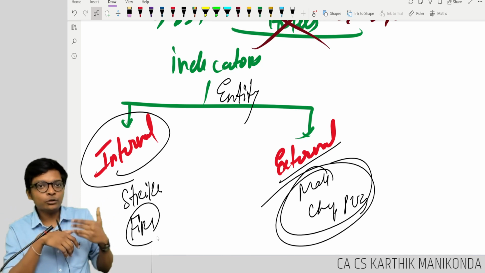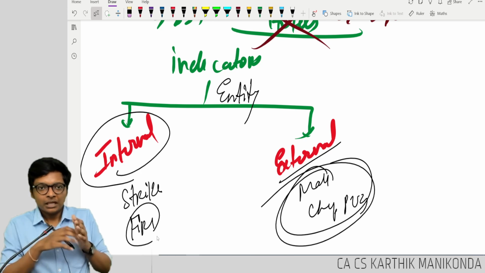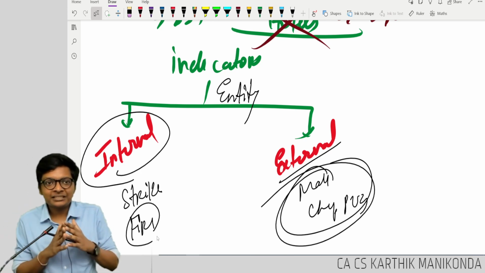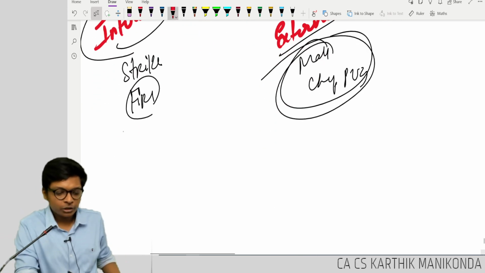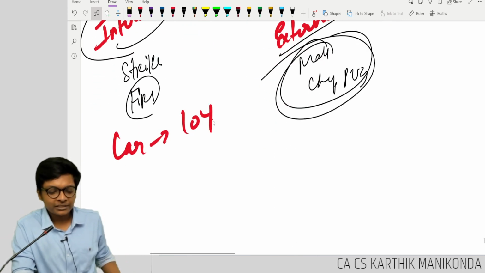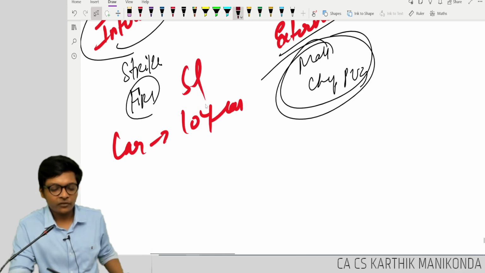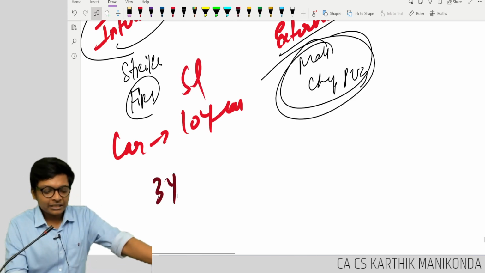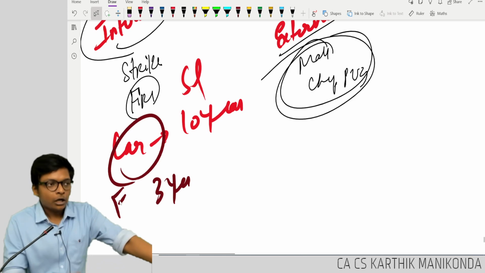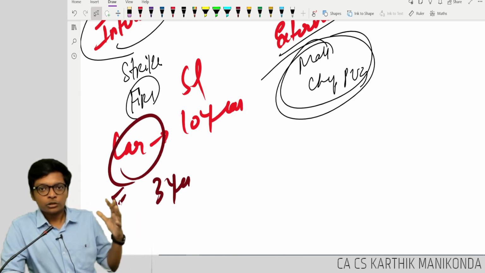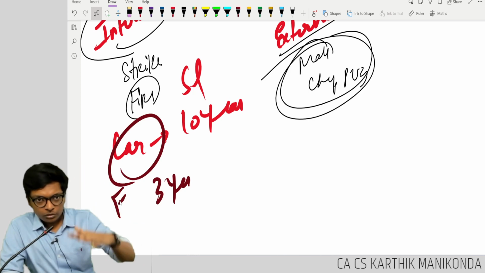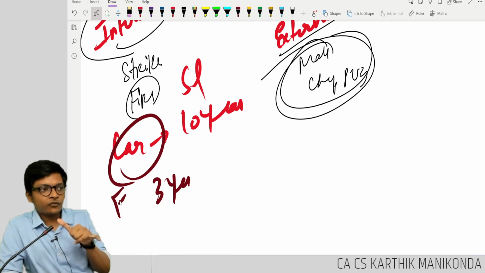Can they still continue charging depreciation, guys? The idea of depreciation is that I will use the asset for 10 years. I'll give a better example. Let's say you have a car. Car life is 10 years. I purchased it for 5 lakhs. Suddenly in the third year, the car got a fire or had an accident. No insurance, I am not able to repair. So the car value will drop. So I will charge for impairment.